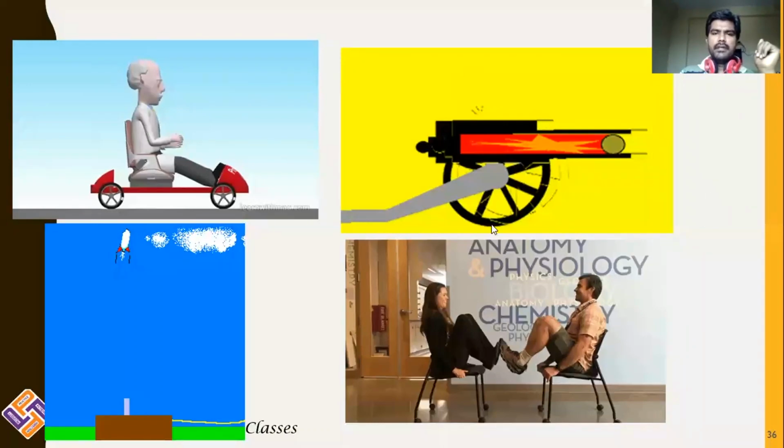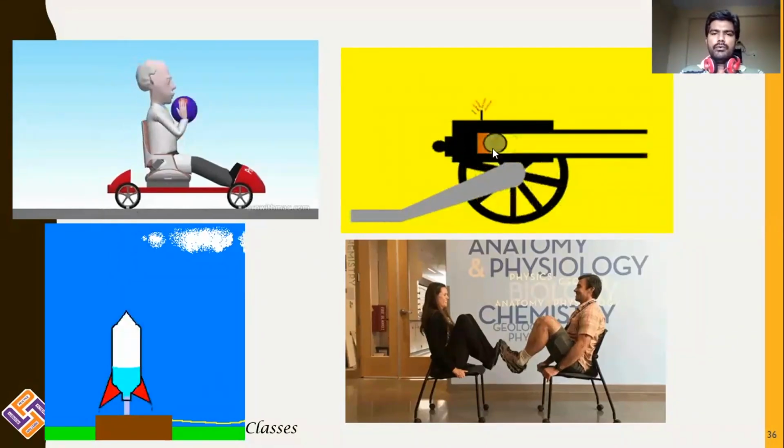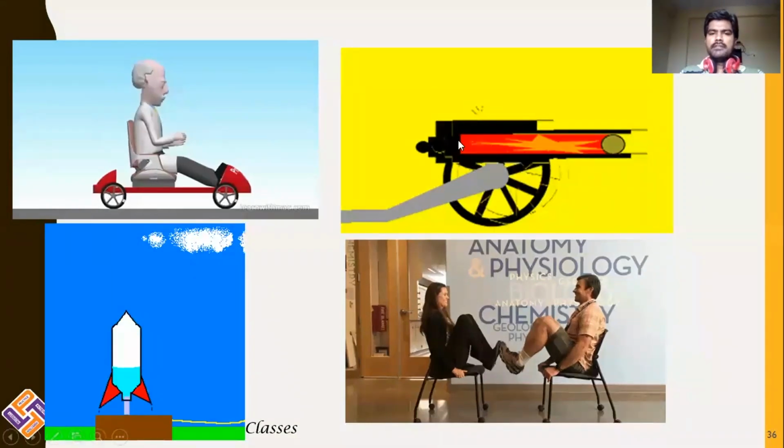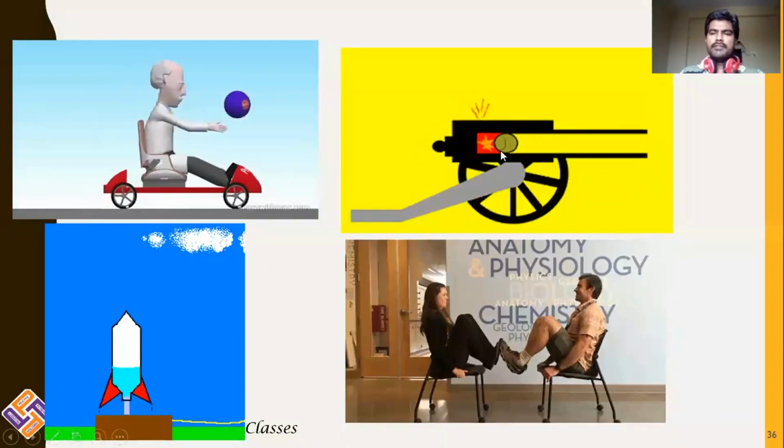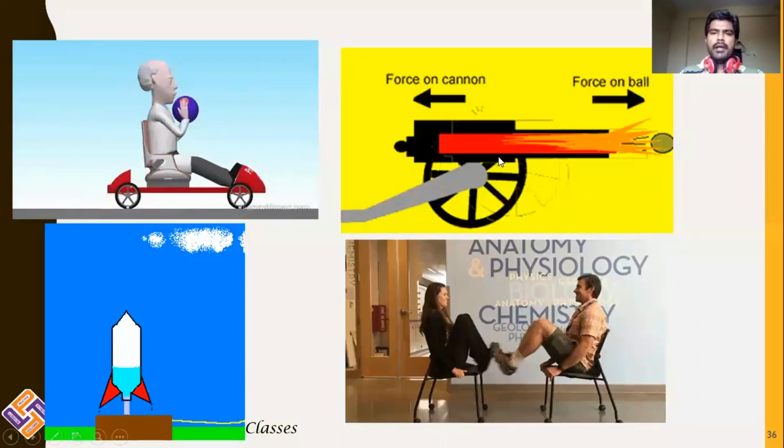Likewise, in the second example, there is a cannon and a shell. In order to fire this shell, the cannon goes in the backward direction when the shell is moving in the forward direction. Previously, both are in the rest position.